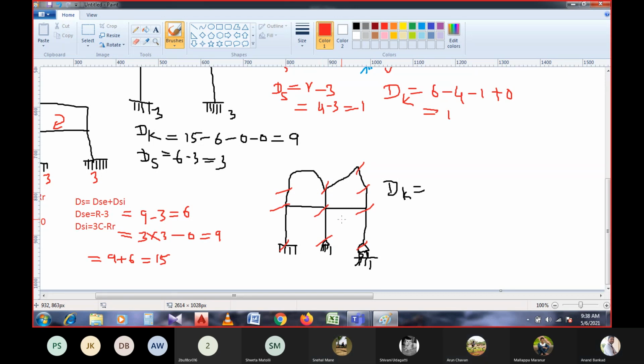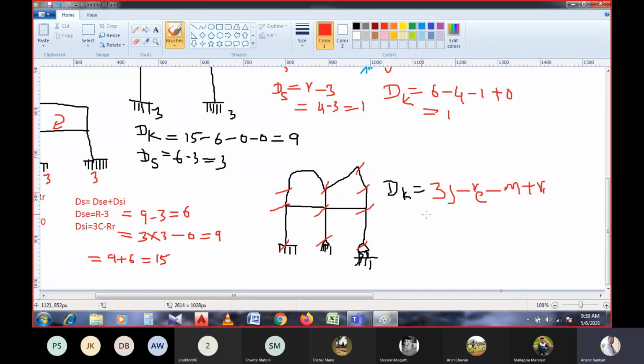Each joint is having 3 degrees of freedom. Yes, Arun? Sir, Dk value is 24, sir. Please calculate once again. So I will write the formula over here. 3 times the joints minus external reactions minus m, plus the release reactions.